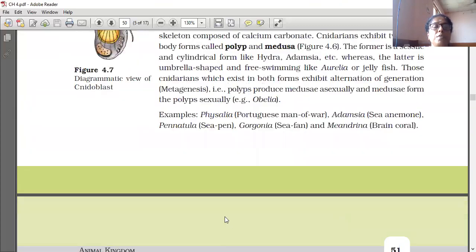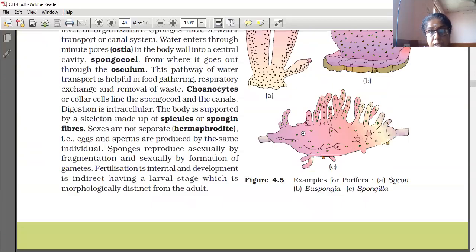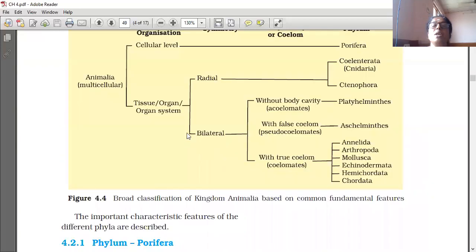So, two phyla only we have learned in this one. Which are the two phyla? Phylum Porifera and phylum Coelenterata.